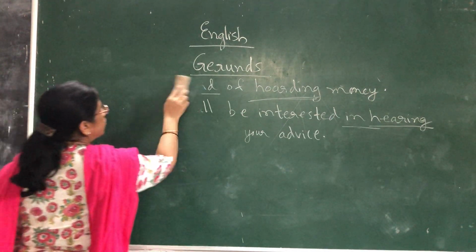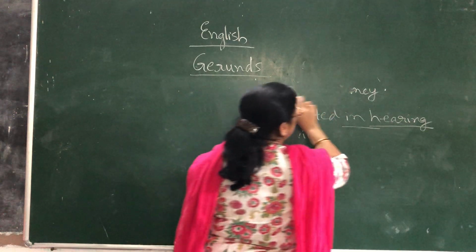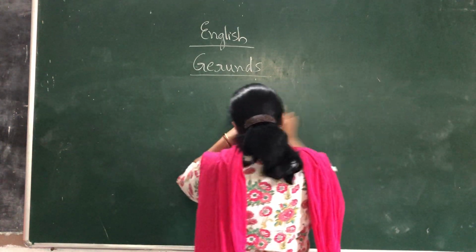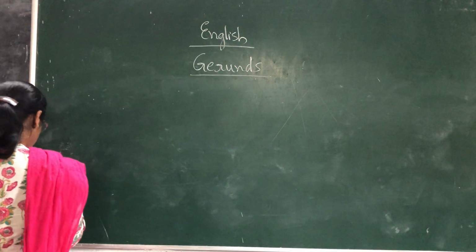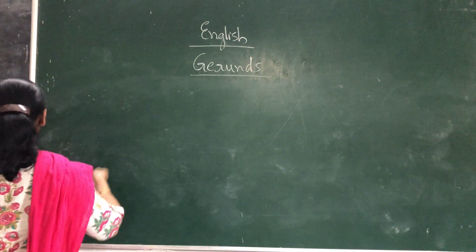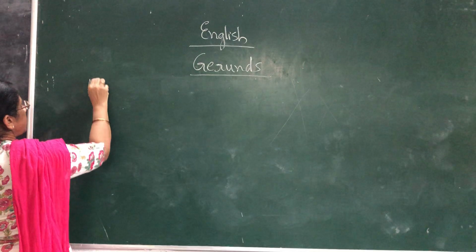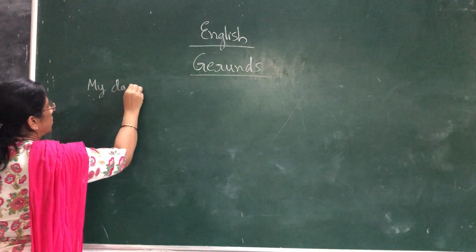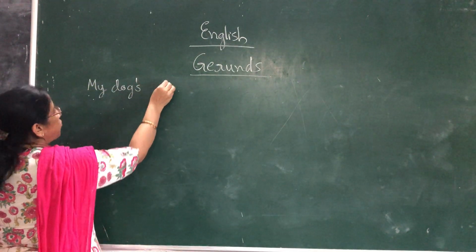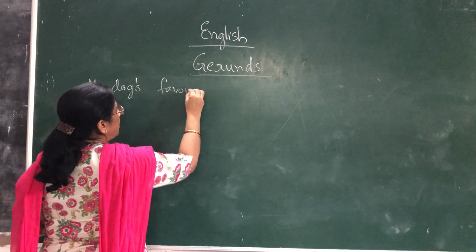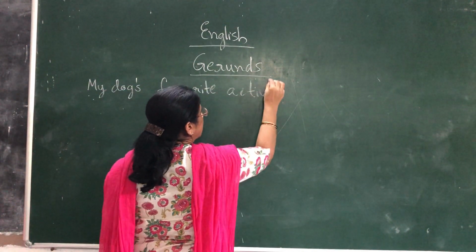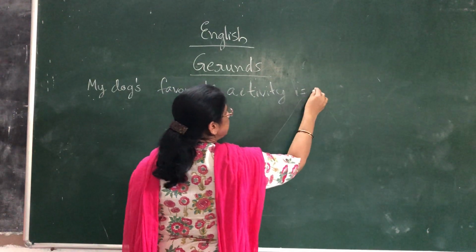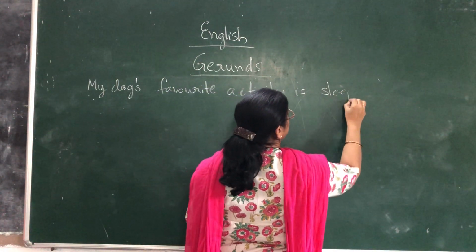Now coming to the subject complement. When it is used as a subject complement, I'll write a few examples. See here: My dog's favorite activity is sleeping.